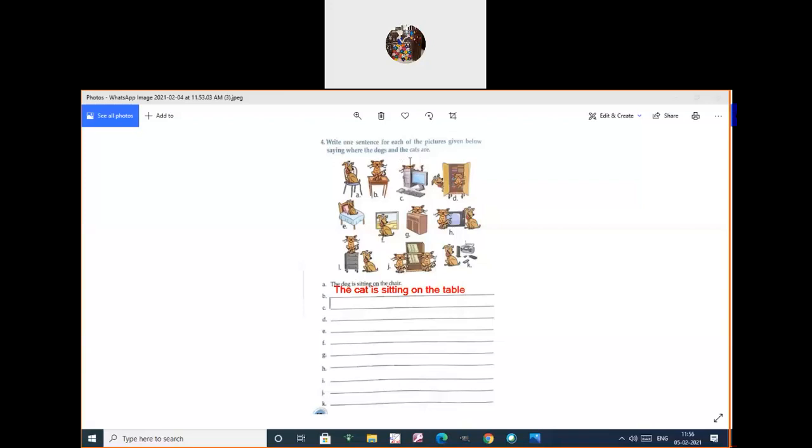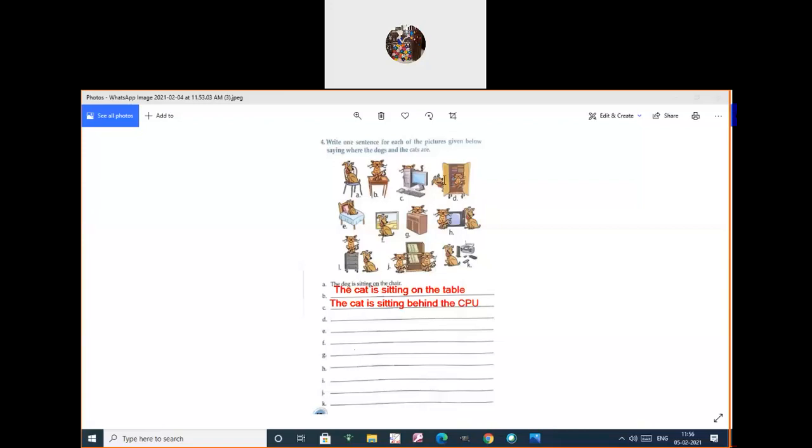Behind. Where is that now? Behind the CPU. The cat is sitting. So what is the preposition there? Where is the cat? Behind the CPU. Yes.